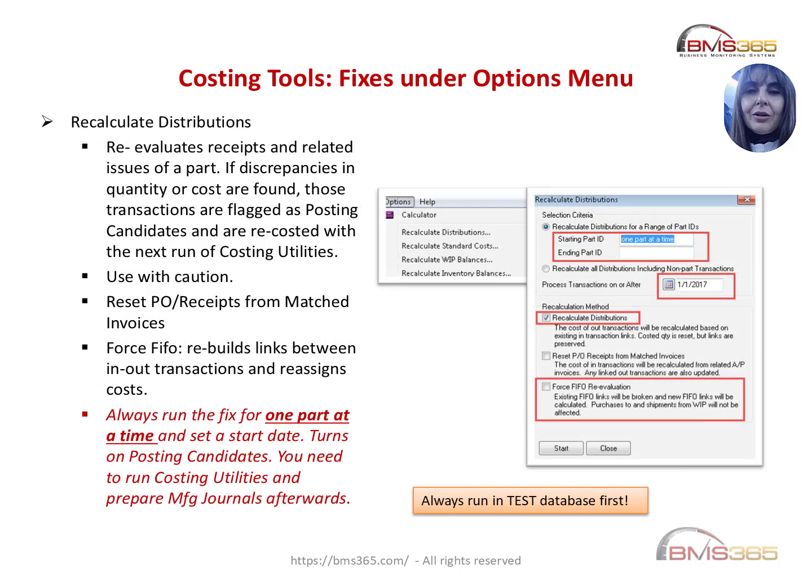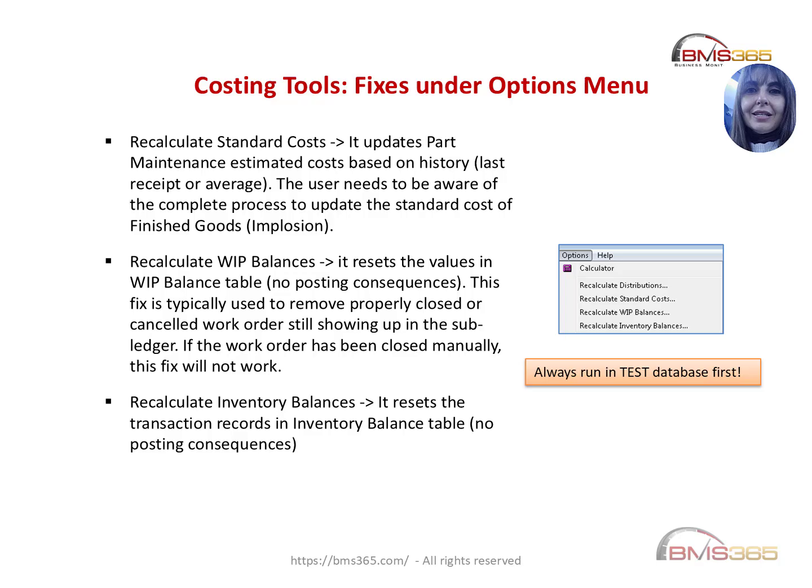The options menu includes some of the most important fixes. Recalculate distributions evaluates receipts and related issues and flags discrepancies. Force FIFO rebuilds FIFO links. These sections should always be run one part at a time, with a specific start date. You also have tools to recalculate standard costs, work in process balances, and inventory balances. These help rebuild summary tables without affecting journals, but they must be used intentionally and cautiously.